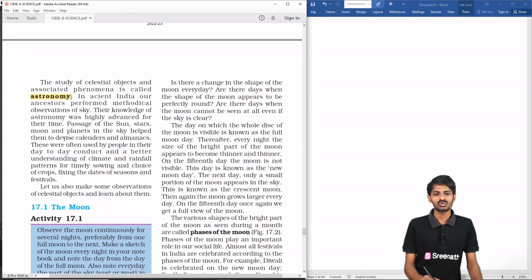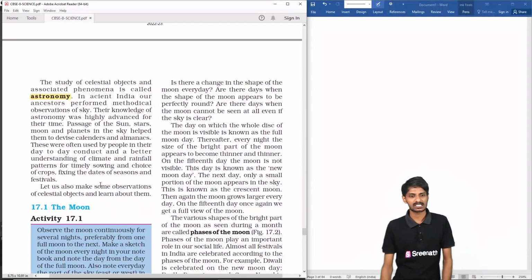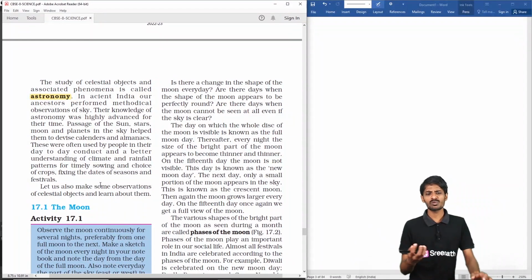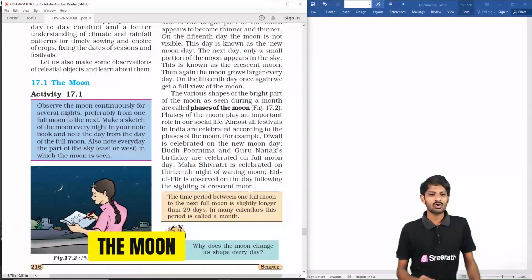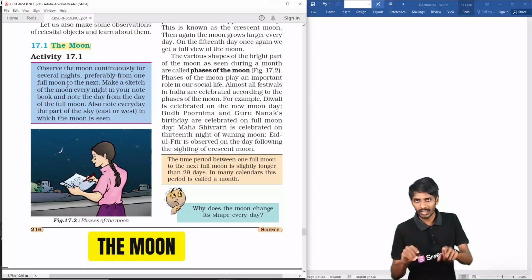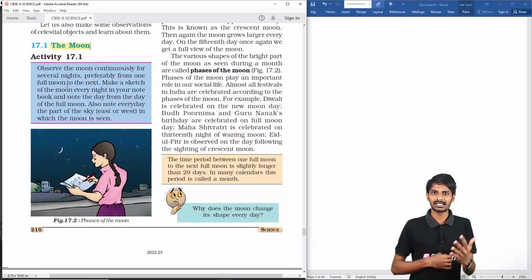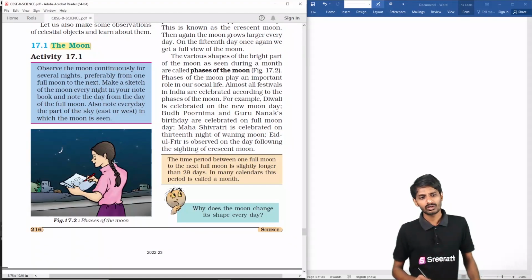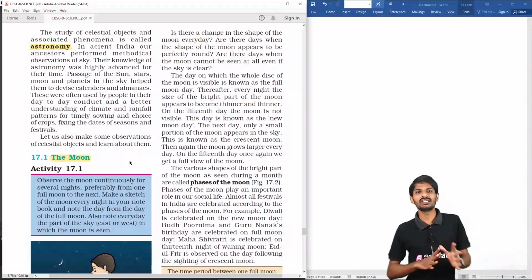Okay students, in ancient India, our ancestors had so many methodologies, theories, and much knowledge regarding astronomy. Now we will start our discussion regarding the moon. Have you seen the moon today or yesterday? If not, just go tonight and try to observe the moon. If you observe the moon carefully, is it the same every night?